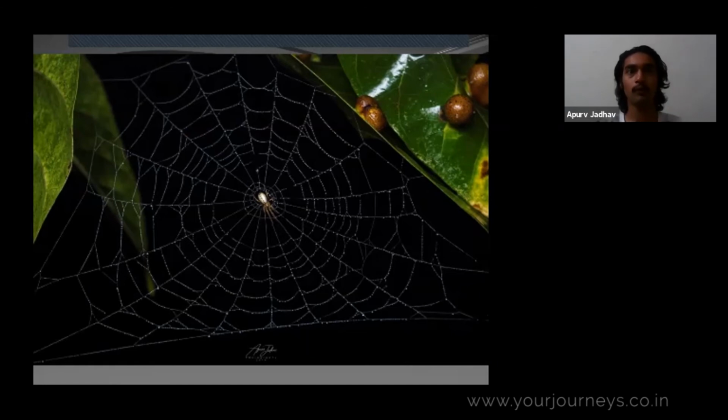So your photography also depends on the time of the subject. Like if you explore your surroundings in daytime, you will find different types of subjects, and if you explore the same place at night, you may find different subjects there.